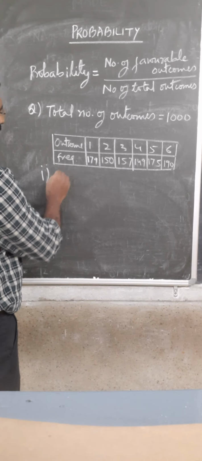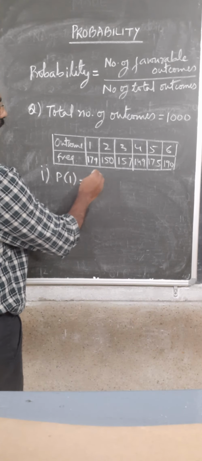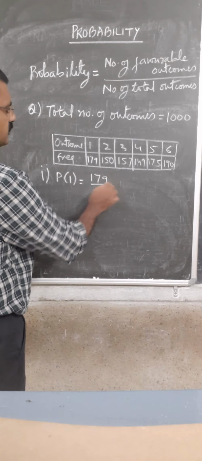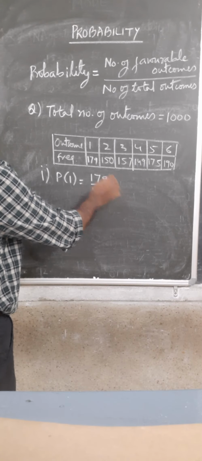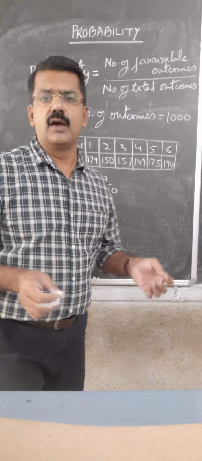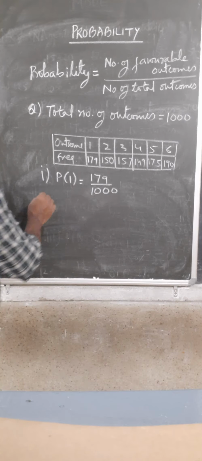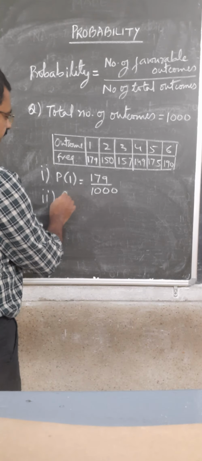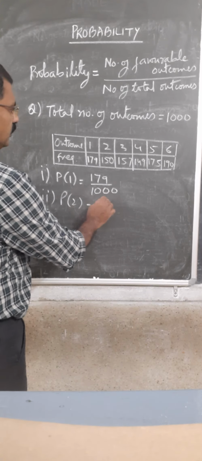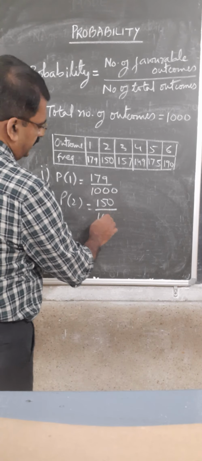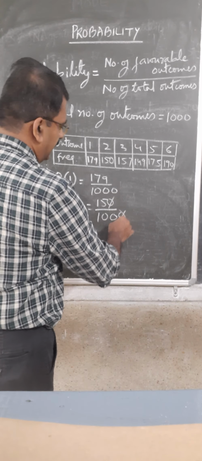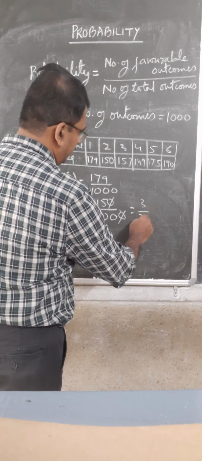So the probability of getting 1 will be 179 by 1000, because the total number of outcomes remains the same, that is 1000. Now the probability of getting 2 will be 150 upon 1000. That we can simplify, and it will be 3 upon 20.